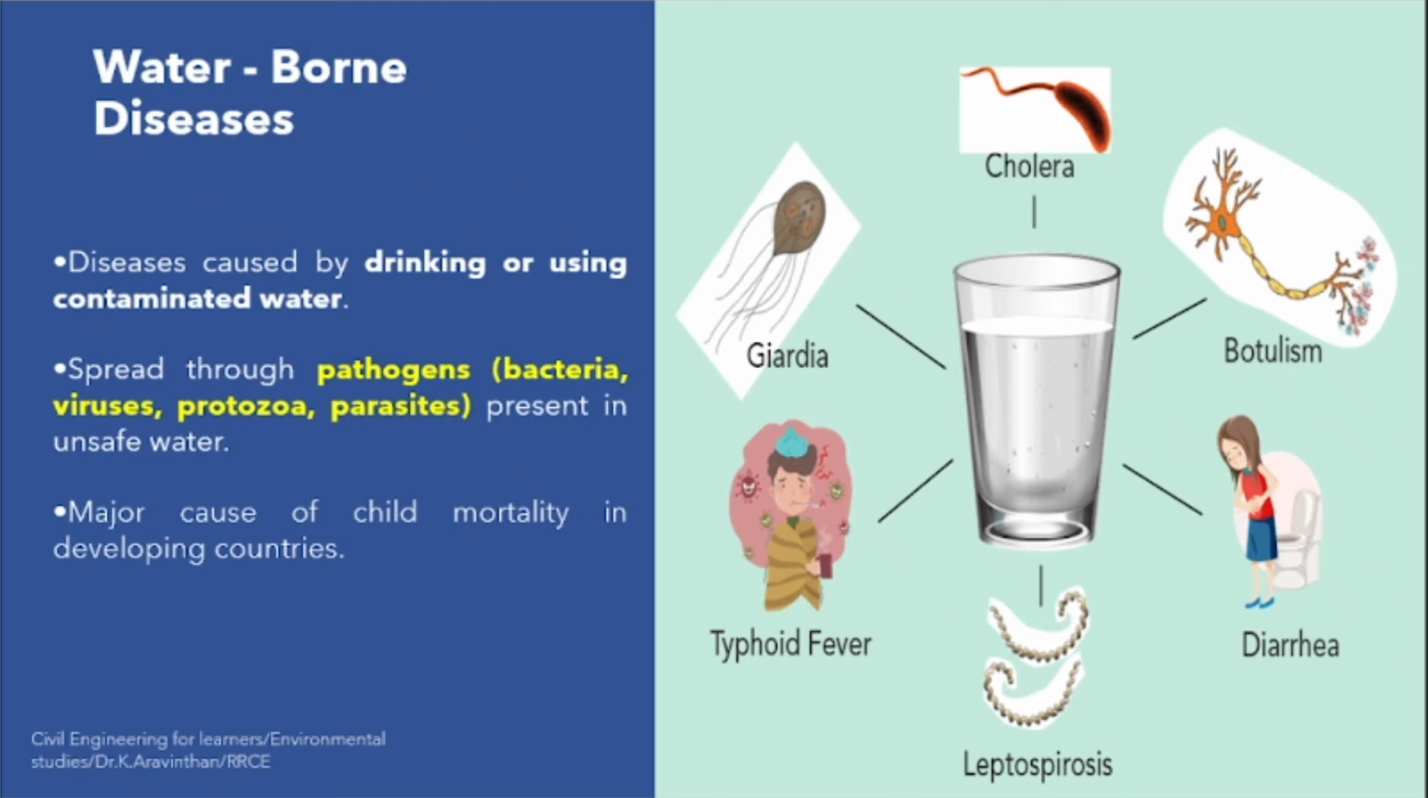See, if you have typhoid, I hope most students would have had this experience. It will last for 1 week to 10 days. After 10 days it will go. Why do you get typhoid? Typhoid is a disease caused by bacteria, not virus. After that it will vanish. Giardia, cholera, botulism and diarrhea, all the diseases caused by waterborne pathogens, will last for around 10 days. After that you will not get any disease.